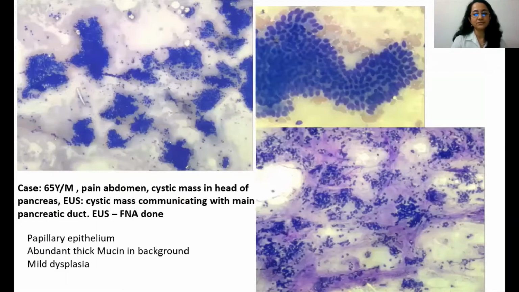Going on to the next group of tumors, this was a 65-year-old male who came with pain in abdomen and on endoscopic ultrasound showed a cystic mass in the head of the pancreas, which was communicating with the main pancreatic duct. EUS-FNA was done. As you can see, the smears were highly cellular and showed these papillary fragments of neoplastic epithelial cells, which were embedded in this thick tenacious mucin in the background. The cells were cuboidal to columnar and were bland with focal mild dysplasia.